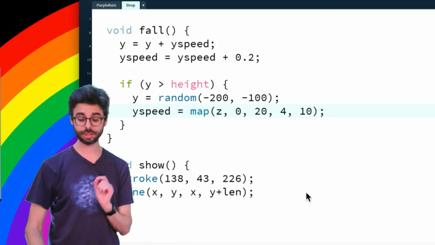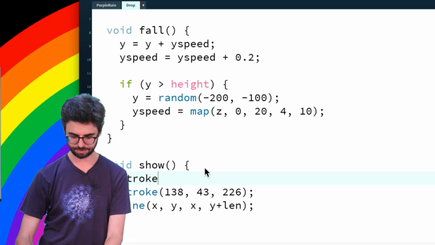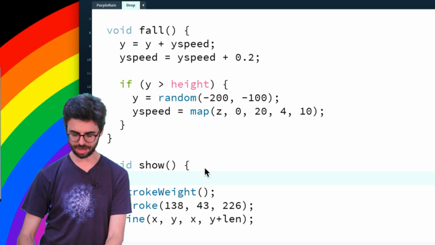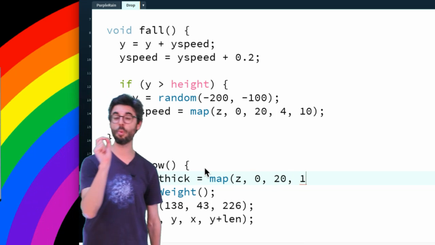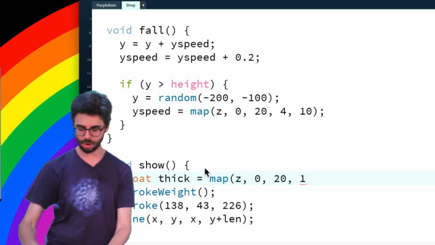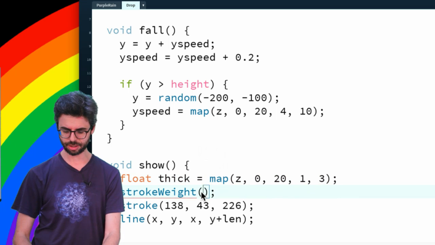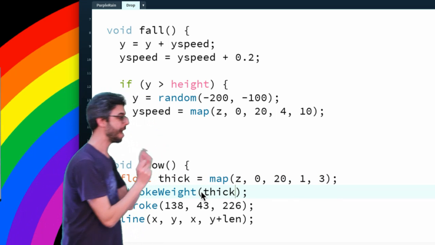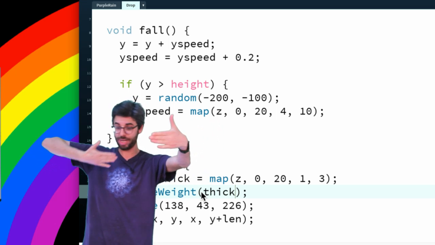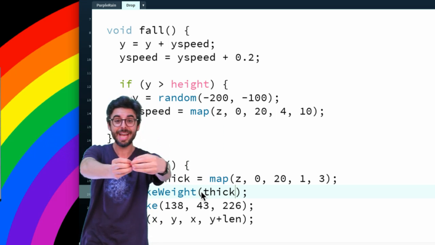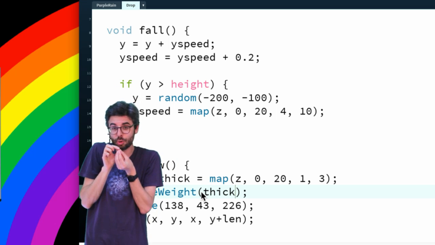And then also, one thing I could do is add stroke weight. I could make a variable called thick, and I'm going to map z, which goes between, as we know, 0 and 20, and it should be 1 pixel wide when it's far away, and maybe I'll make it 3 pixels wide when it's close, and then stroke weight thick. So this is what I've done. There's no actual 3D, but I've created a variable that is randomly between 0 and 20. When things are 20, they are thicker, faster, and longer. When they are 0, they are thinner, shorter, and slower.